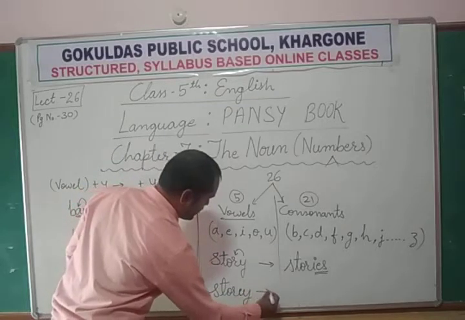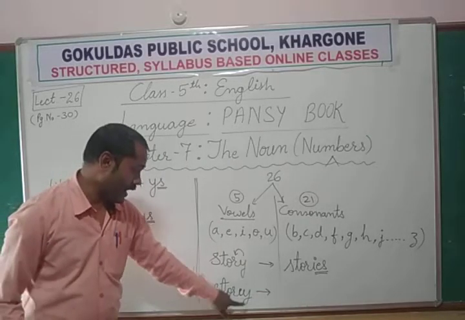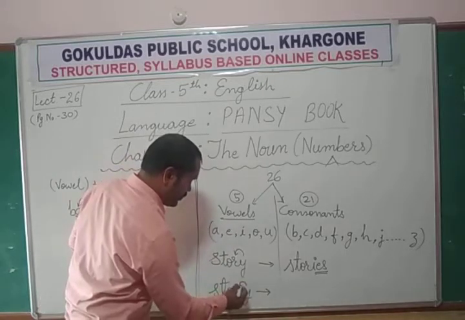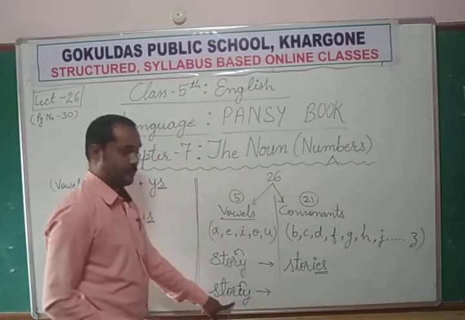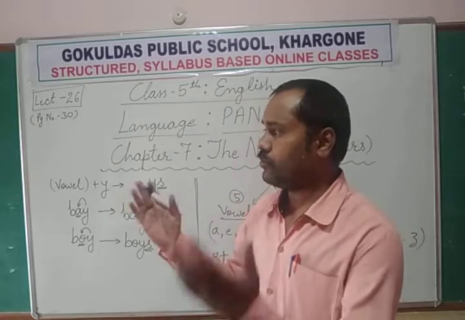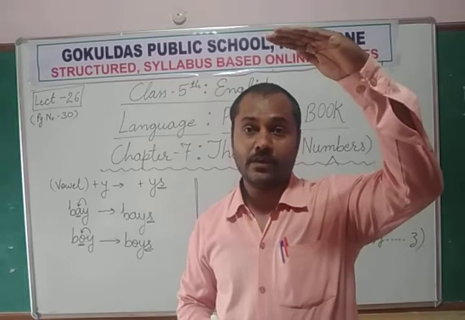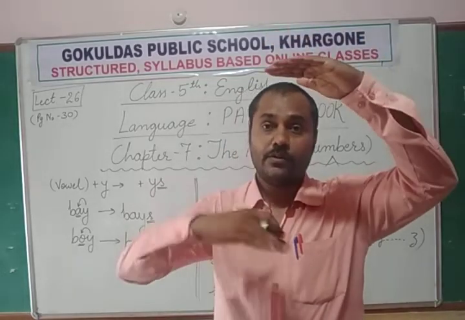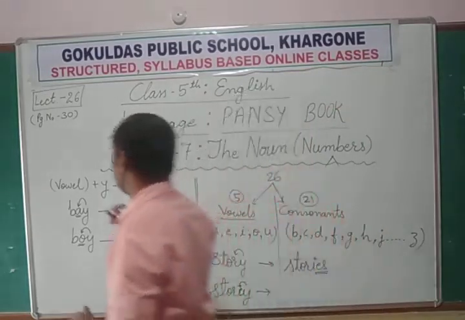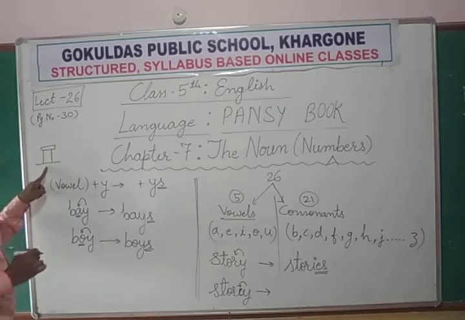Now what is this story? Here R, but after R there is EY, and E is a vowel. Now, what is the meaning of this story? If you have seen, there are kinds of houses. One house is single story, one house is double story, one house has 3 floors. So, 3-story building. For example, if I draw, this is only a single story building.